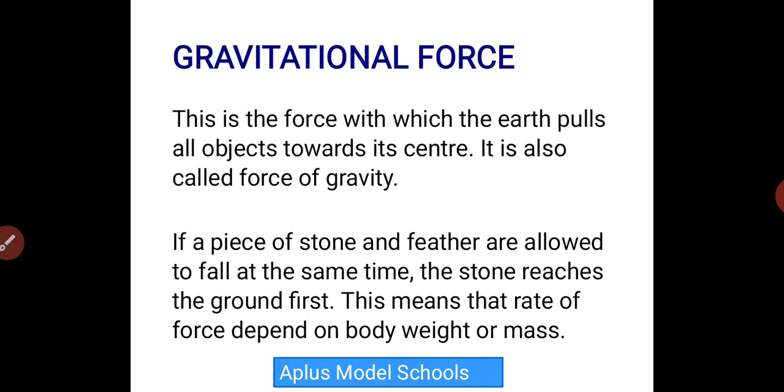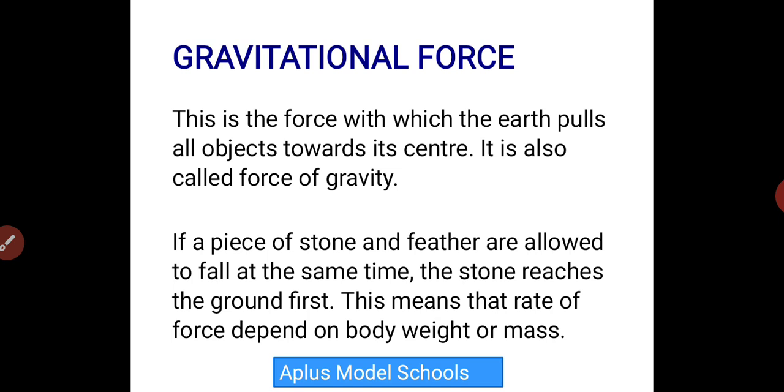You should have been wondering why, when I throw something up, it will come down. What is bringing that thing back down towards the earth? When I jump up, why don't I just continue going up without coming down? There is a force exerted by the earth, called gravitational force, and this force is responsible for pulling all objects towards the center of the earth.